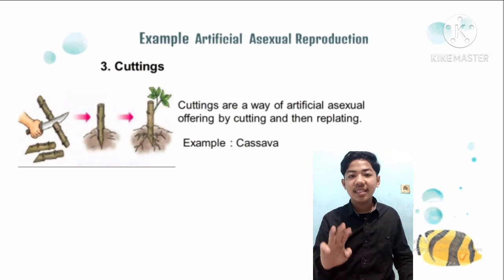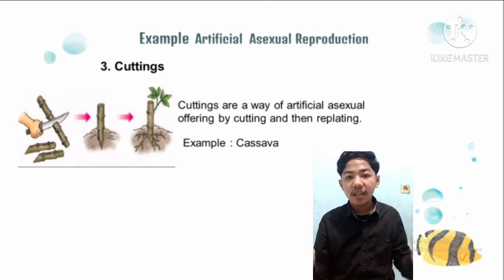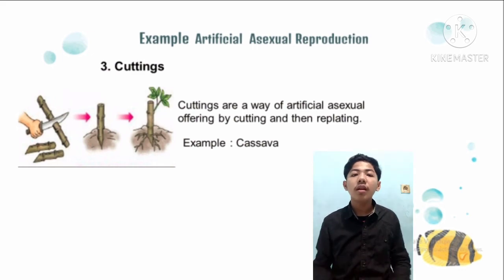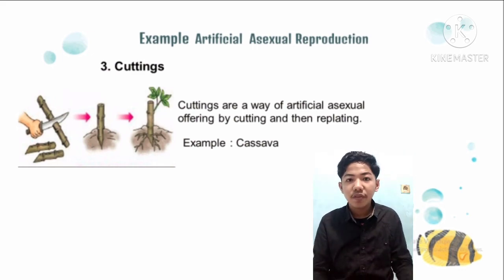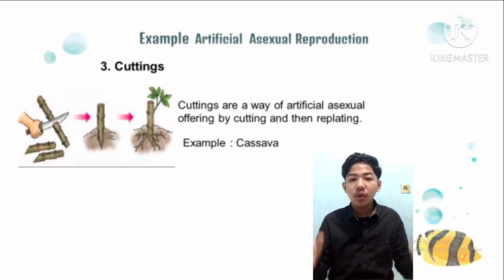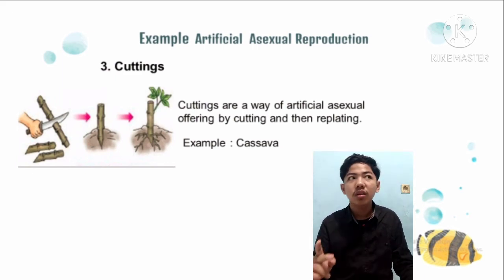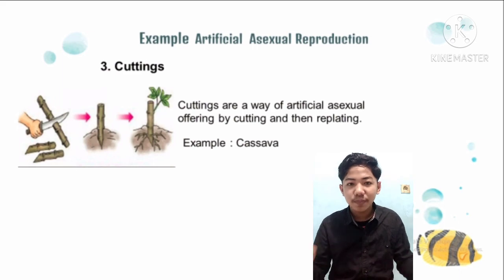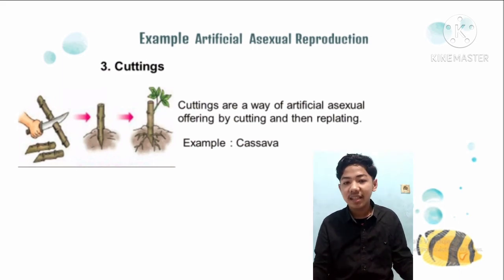Number 3. Cuttings. Cuttings are a way of artificial asexual reproduction by cutting and then replanting. There are various types of plants that can be reproduced by cutting. The advantage. Number 1. Plants from cuttings bear fruit faster. Number 2. The quality of the cutting is the same as that of the parent. Weakness. Number 1. Less strong root system. Number 2. The number of offspring produced is small. Example, cassava.